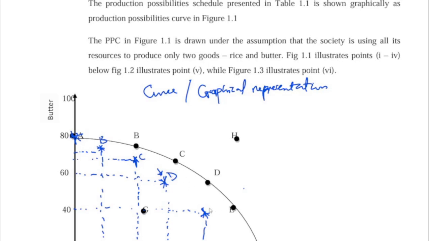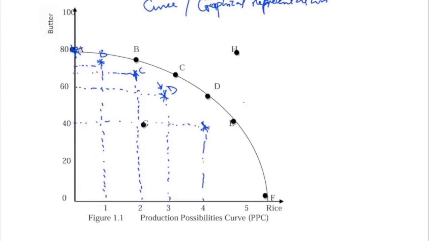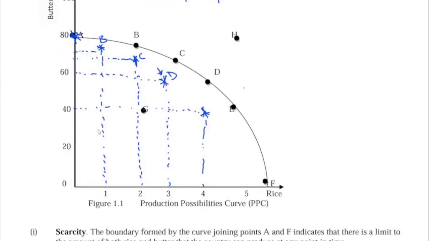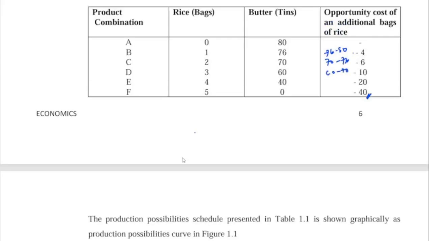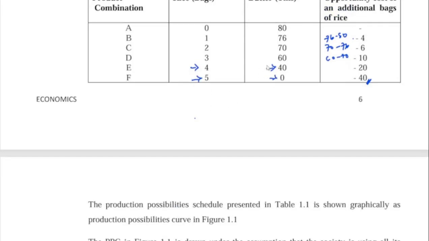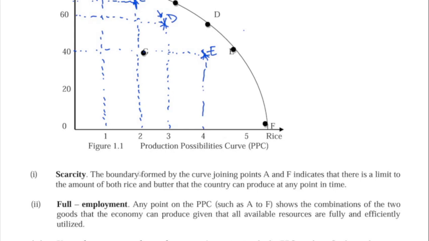Okay. Now the next one is this one that we have. That's the fourth number. That's E. So 440. That's E, just as we can see in our table. And the last one is F, 540. Okay, so we are coming down here. This is 5, this is 0. So this is where it is.